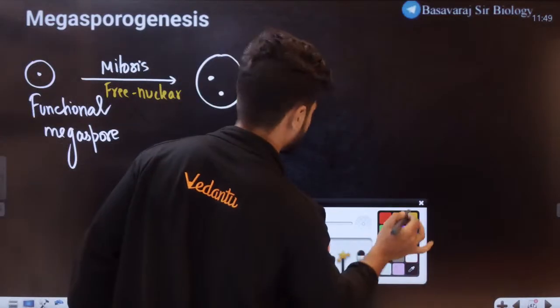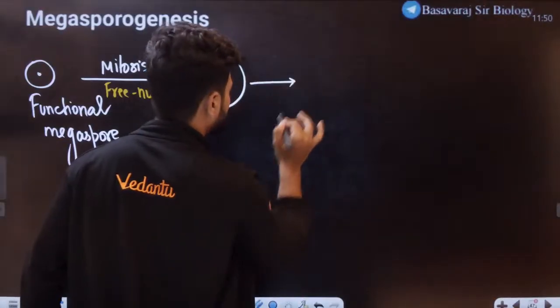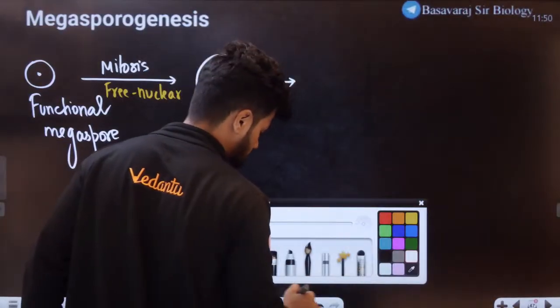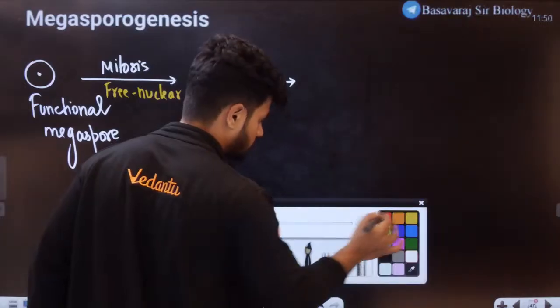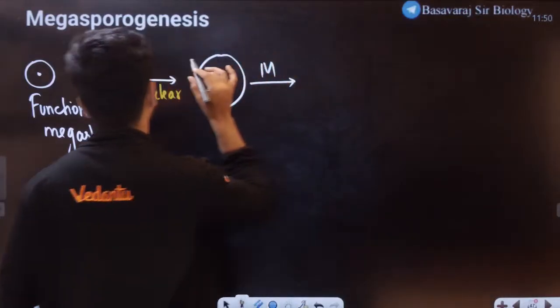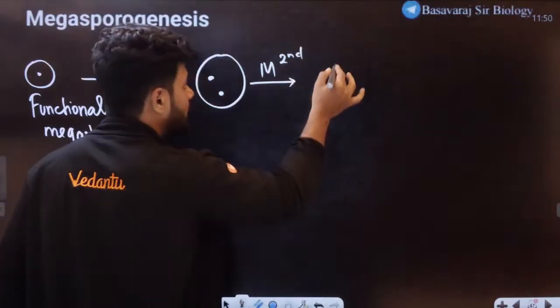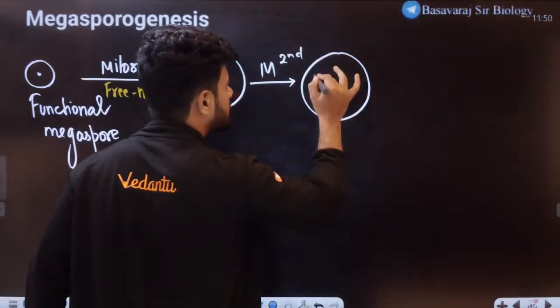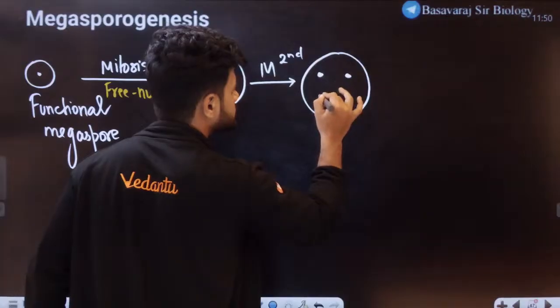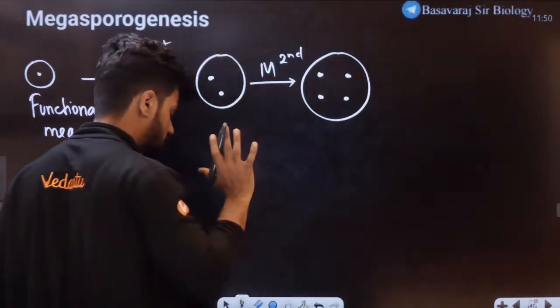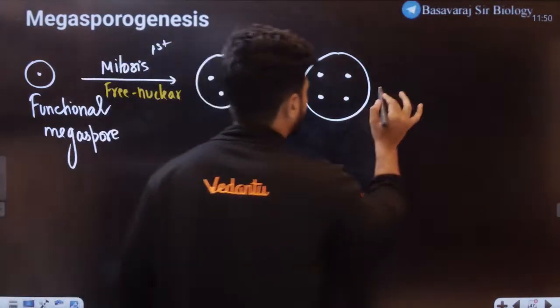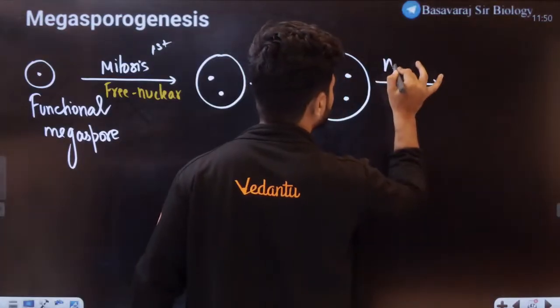Now we have the second mitosis. When there is the second mitosis, these 2 cells will become 4 cells. Now they have the third mitosis, M3.